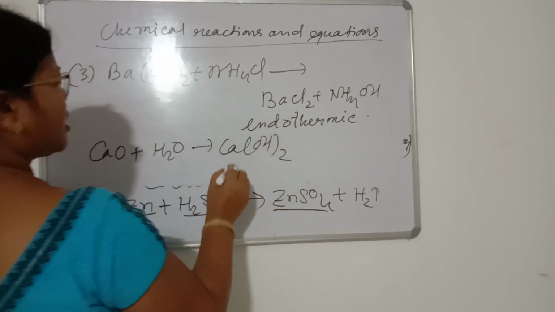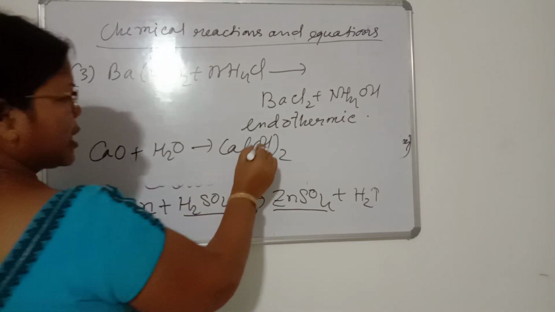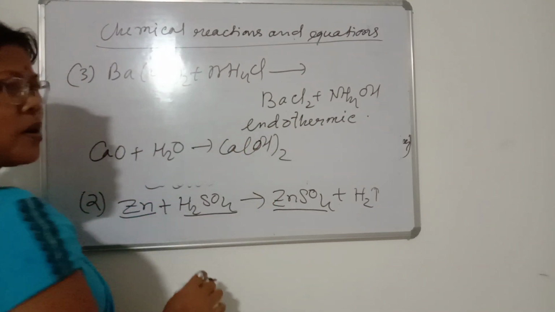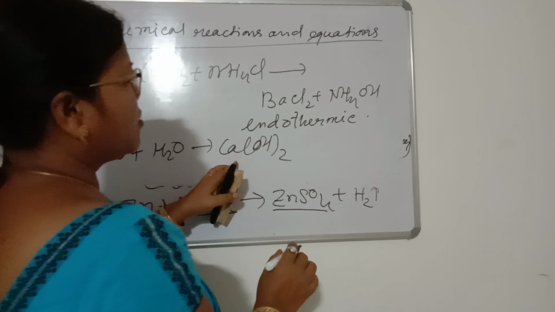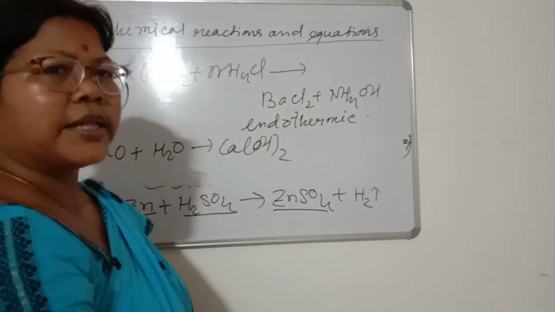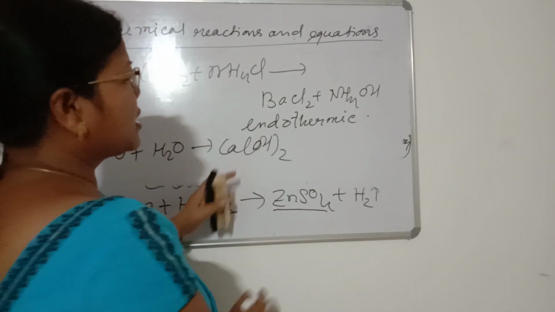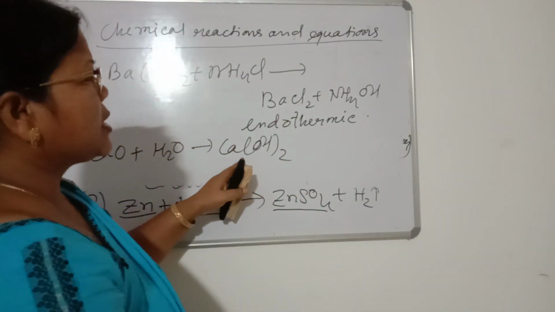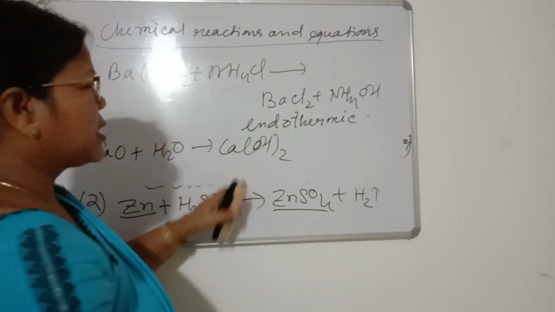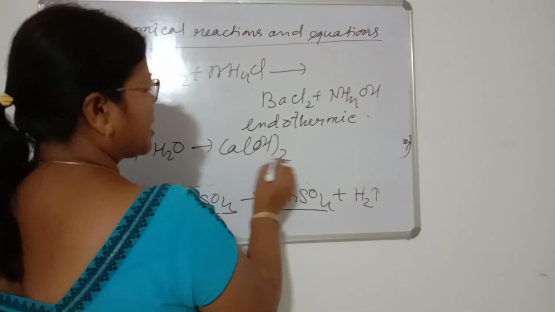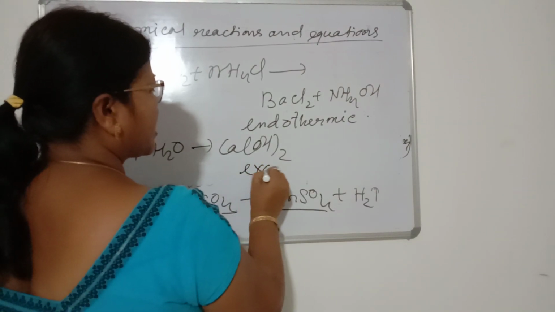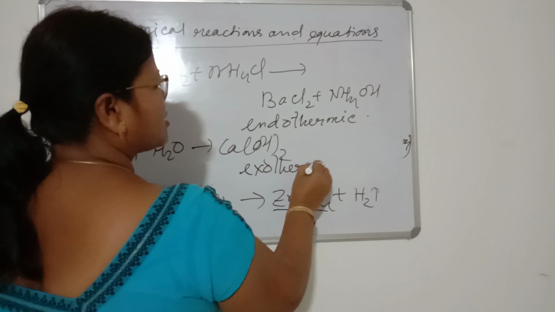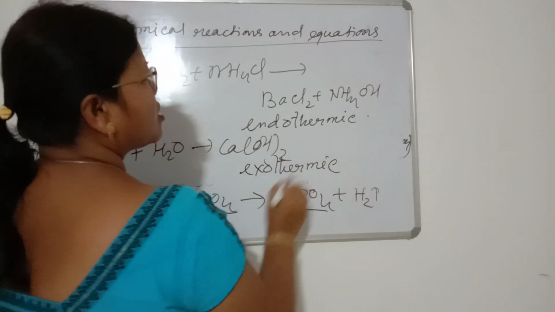In this reaction, if we touch the beaker or the test tube containing the reaction mixture, we feel heat. That means the temperature is increased. A reaction in which heat is evolved or temperature increases is called an exothermic reaction. Exothermic reactions.